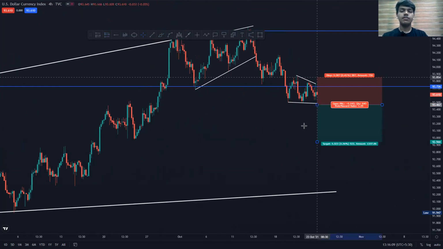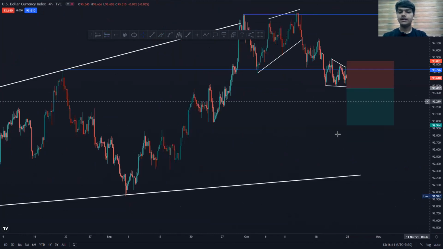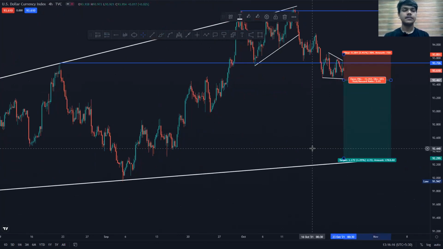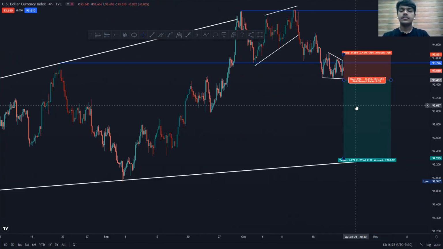But I do not trade the dollar index very frequently. But what is this? This is just an indication towards other pairs, because the dollar index is one of the most important things which is correlated to the entire forex market. Because the dollar index is what moves most of the things.